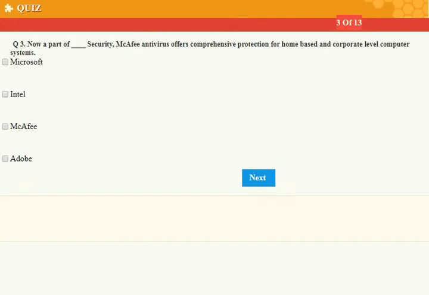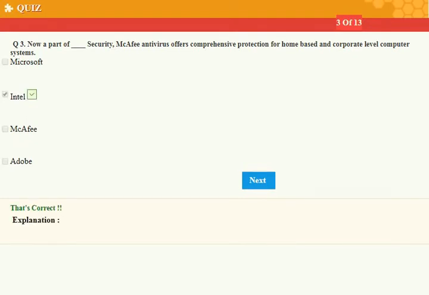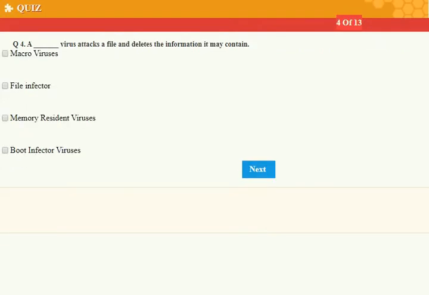Now, a part of dash security, McAfee Antivirus offers comprehensive protection from home-based and corporate-level computer systems. Now, a part of Intel security. A dash virus attacks a file and deletes the information it may contain. File infector.